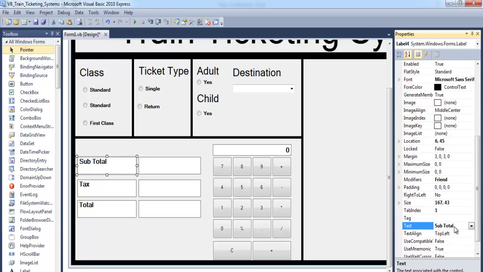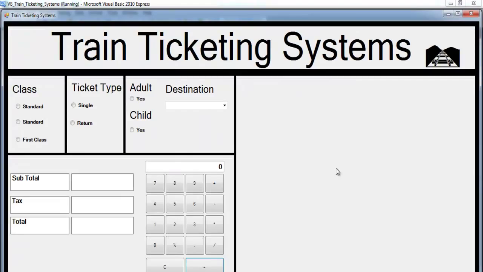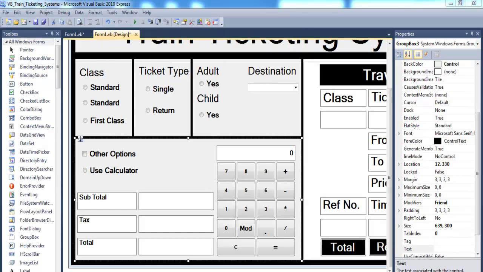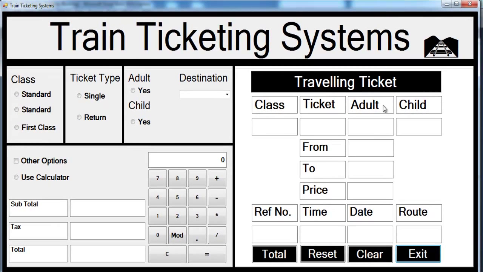There. So if I run it, this is how the interface is looking now. It's coming up. So let's just speed up some development here, then I'll get back to you guys. Okay, I finished the design of this interface, and this is how it's looking. Let me just run and show it to you guys. That is my interface, and that's how it looks right now. But nothing works right now. So let's start with this calculator. Let me just get that out of the way very fast.